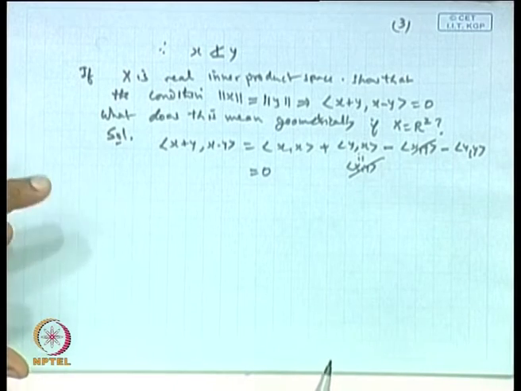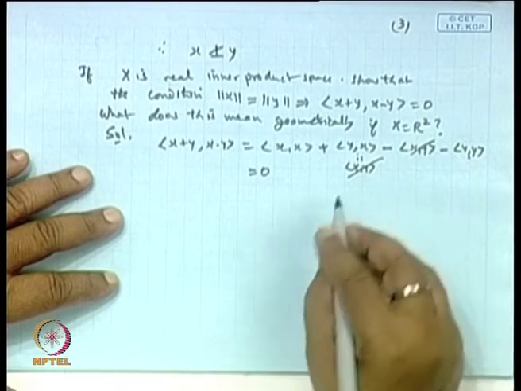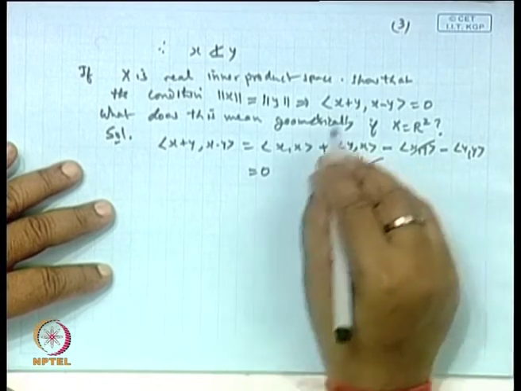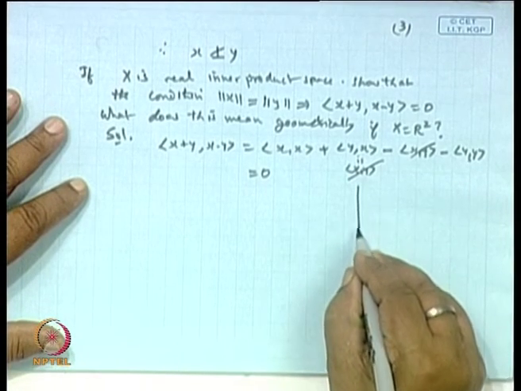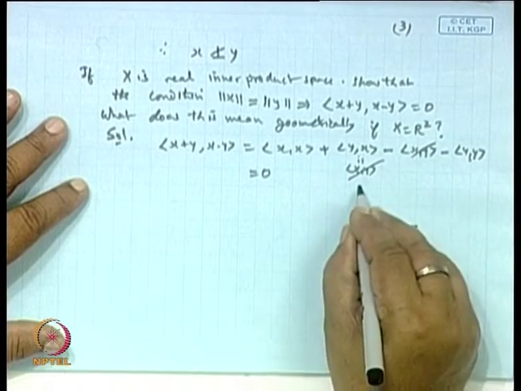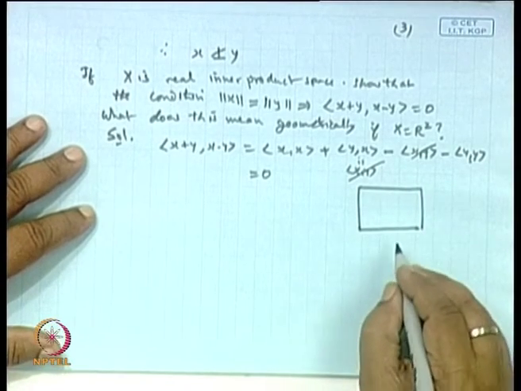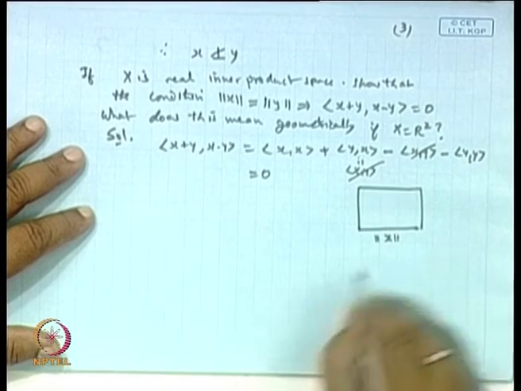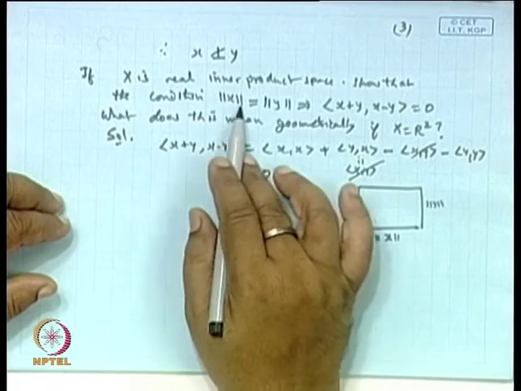Okay. Now, what does it mean geometrically? If I take this square, this length is norm x, this length is norm y. So the squares of both are equal.